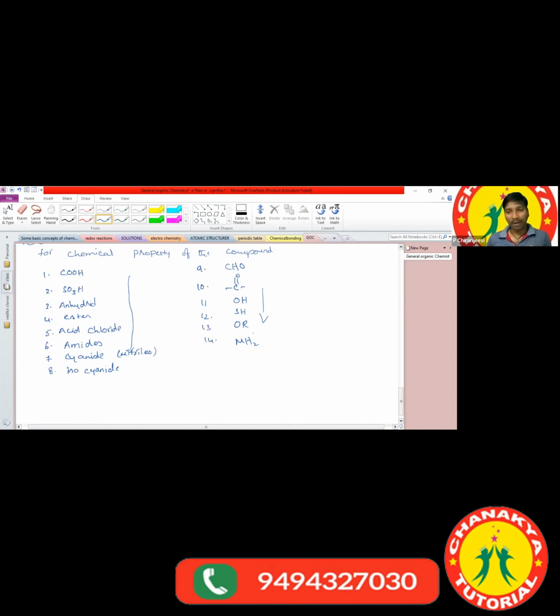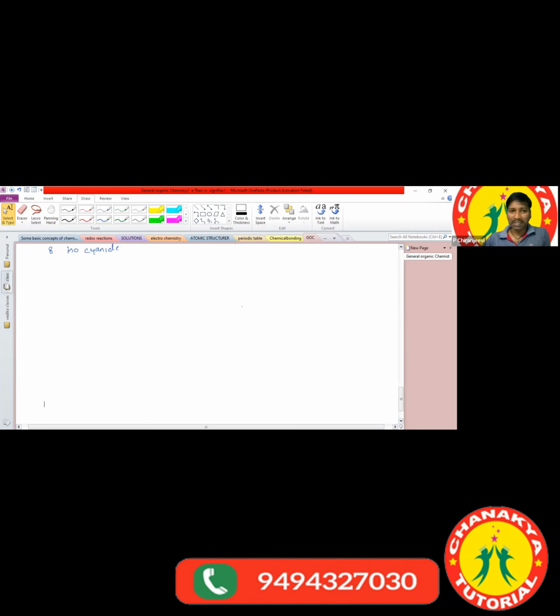This order we have to learn by heart. Sometimes they ask us to write the increasing order of the priority of the functional groups. This is useful while writing the IUPAC nomenclature. Based on the IUPAC nomenclature, they confirmly ask 1 or 2 questions, so IUPAC nomenclature is very, very important. I'm just going to explain the rules and regulations, and I'll explain two, three examples to you.